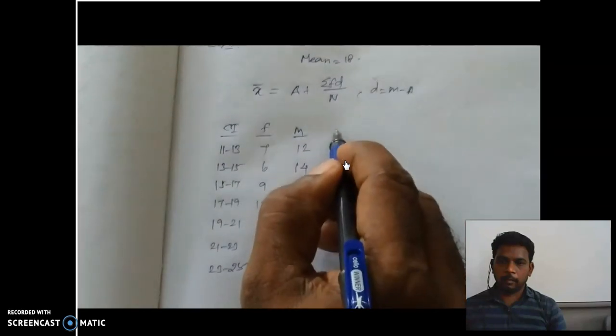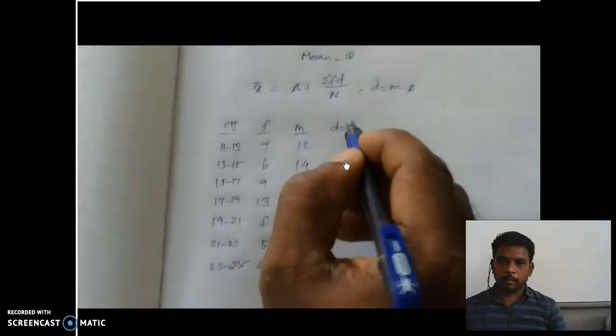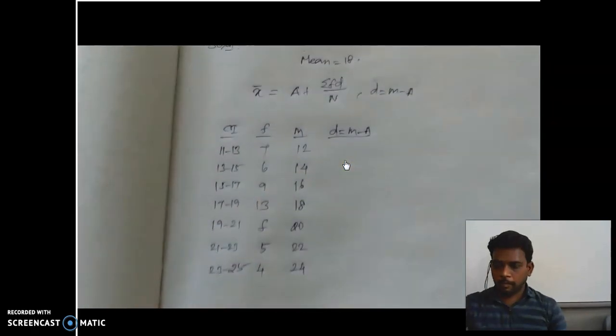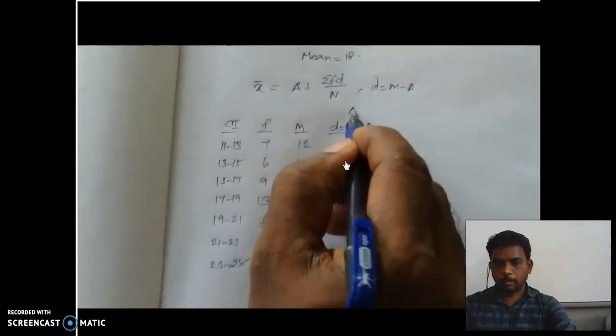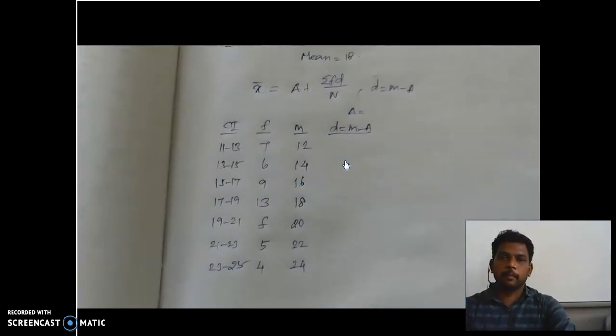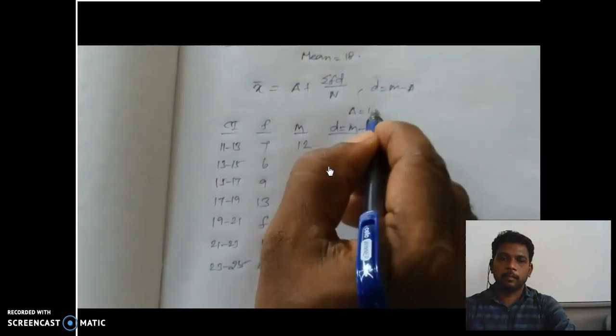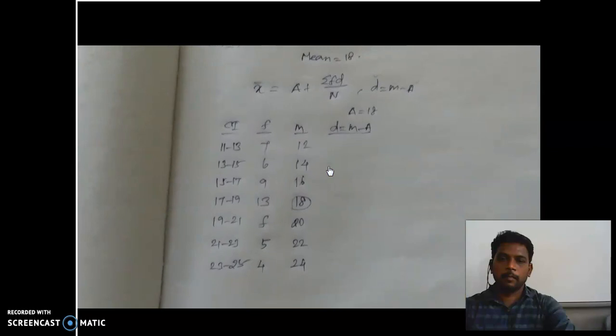Next I need to write the d value. d is nothing but m minus a. The m values we have already filled in. Next we need the a value. a is nothing but the middle of the m values, which is 18. So a is 18. Next we are going to subtract 18 from all the m values.